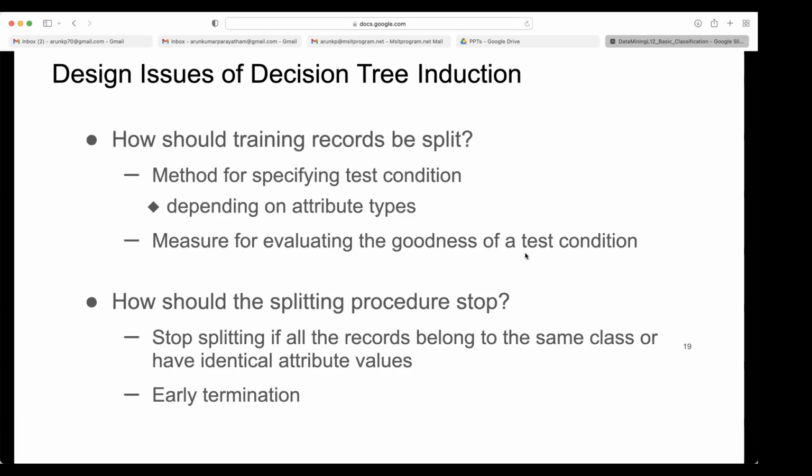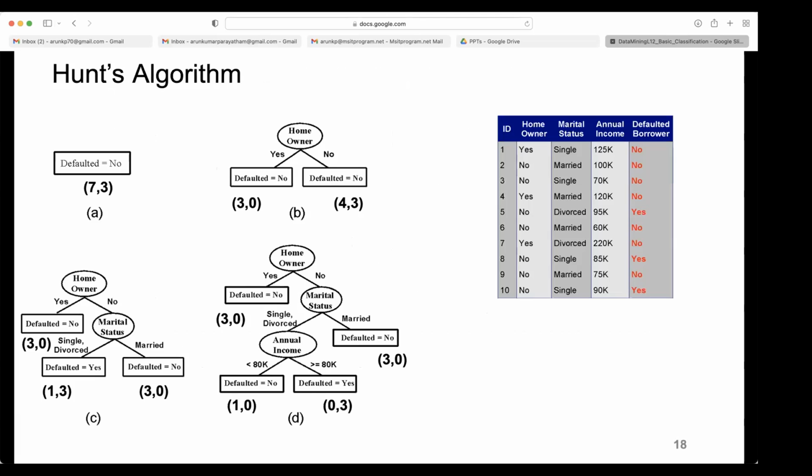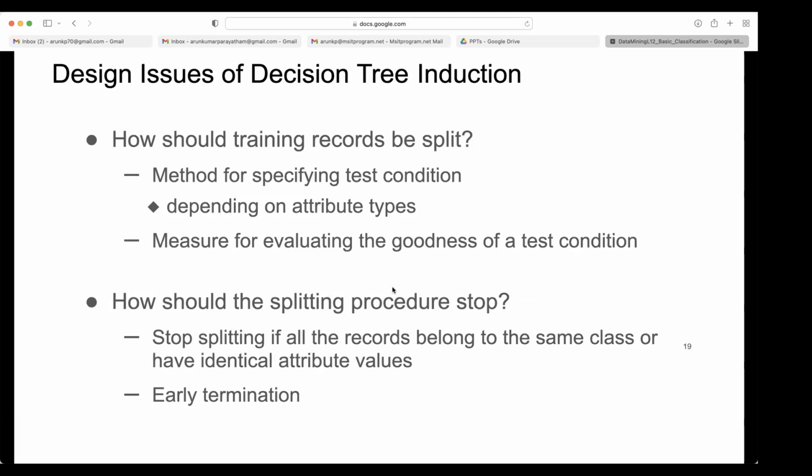Measure for evaluating the goodness of a test condition. So whether that test condition is good or not, how do we measure? Because we put a test here, less than 80K, greater than 80K. People may ask, why do you use a test only for 80K? You may also use 100K. Then whether we need to take less than 100K or greater than 100K, which one is the good test? So that also we need to decide. These are the issues which we will face when we use Hunt's algorithm in decision trees.